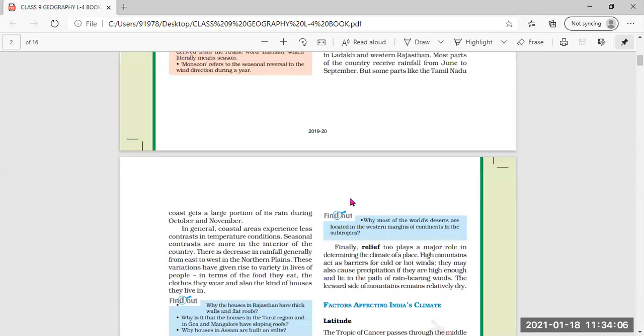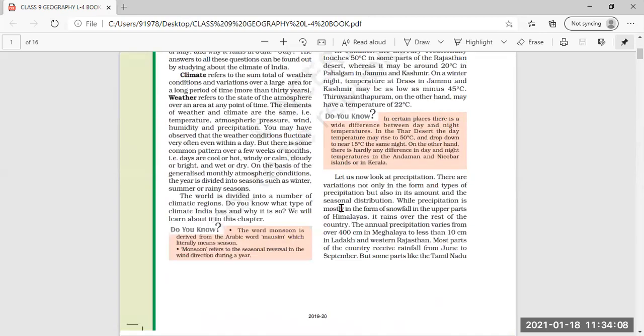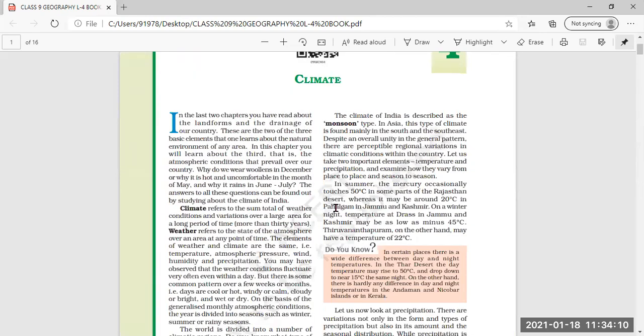Now let's start from the beginning. In the last two chapters, you have read about the landforms and the drainage of a country. Now, the drainage lesson this year was not there, it was only for map skill purposes.